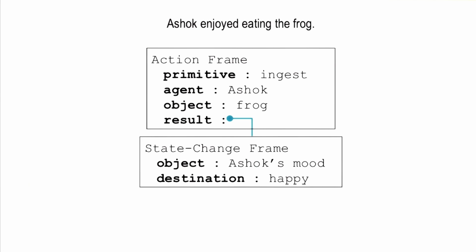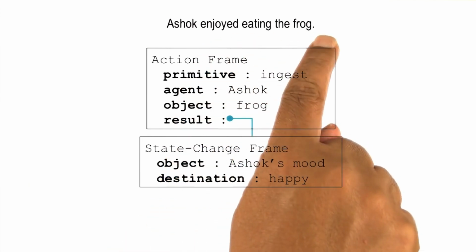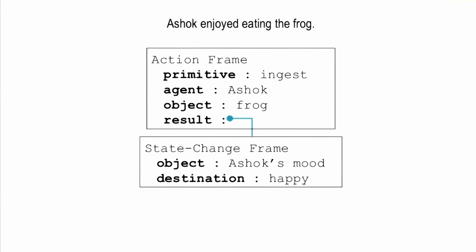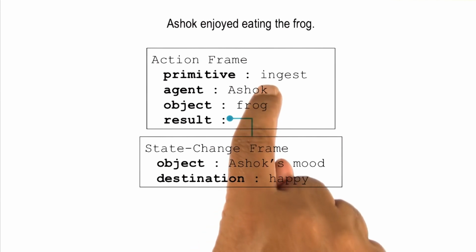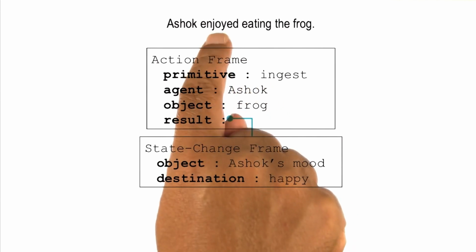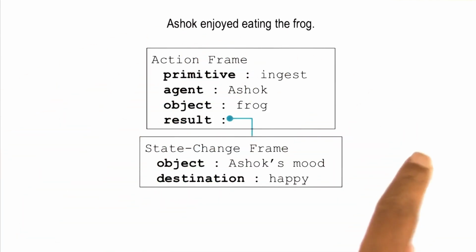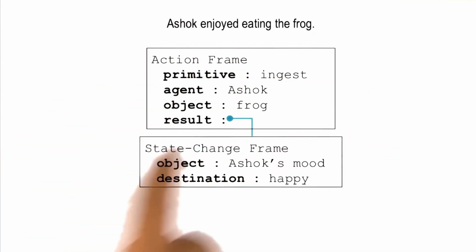So what specific interpretation an AI agent will make of this particular sentence will depend on the precise rules that we're going to put into these slots, so that the AI agent can make either this interpretation or that interpretation. We will see another example of this situation in just a minute.